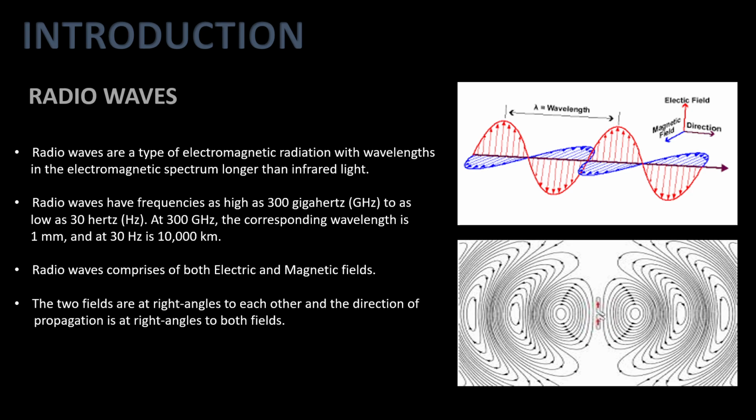Radio waves are a type of electromagnetic radiation with wavelengths in the electromagnetic spectrum longer than infrared light. These waves have frequencies as high as 300 GHz to as low as 30 Hz. Radio waves comprise both electric and magnetic fields. These fields are at right angles to each other and the direction of propagation is at right angles to both fields, which you can see here in this diagram.